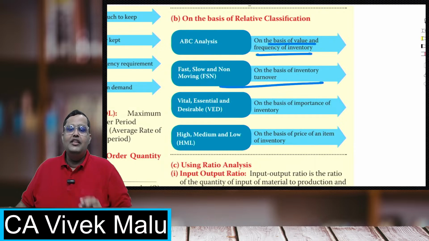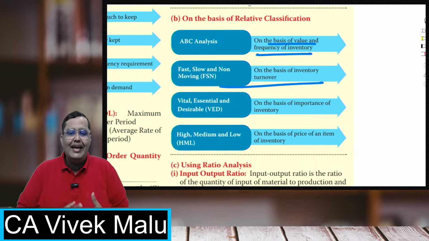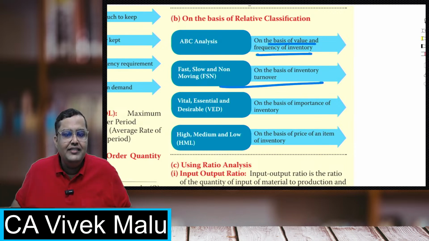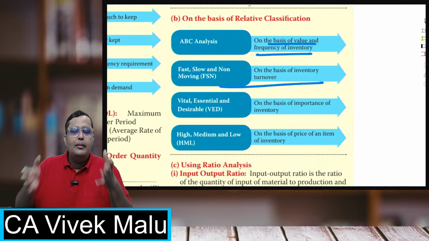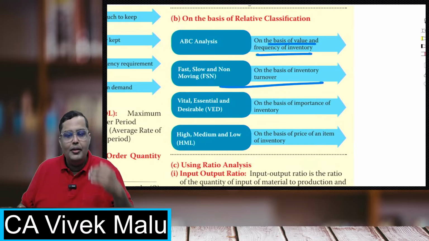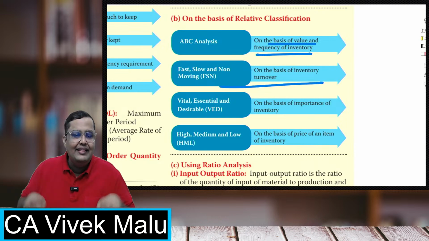Second is fast moving, slow moving, non moving. Fast moving items are those that move very fast. If this is my counter, I'll always keep it near to my counter. Whenever you visit a stationery shop, students, you always find the pens in front of you. Why? Because in a stationery shop, the maximum demand comes for pens, pencils, maybe erasers and sharpeners. So you'll find them then and there itself.